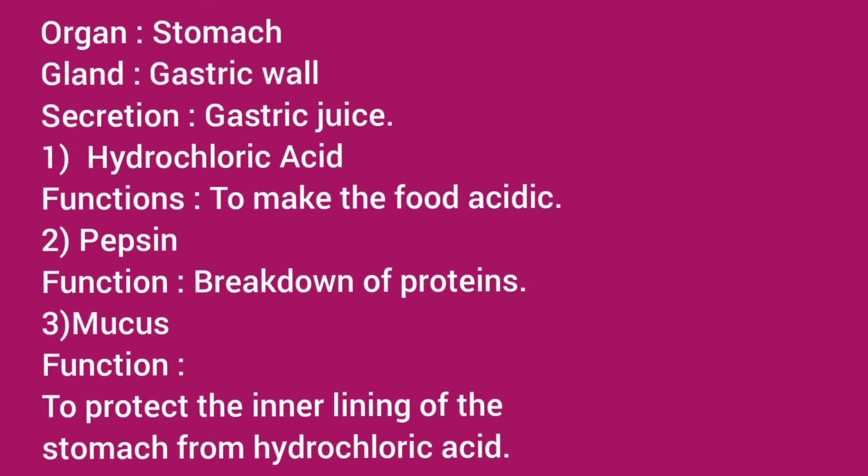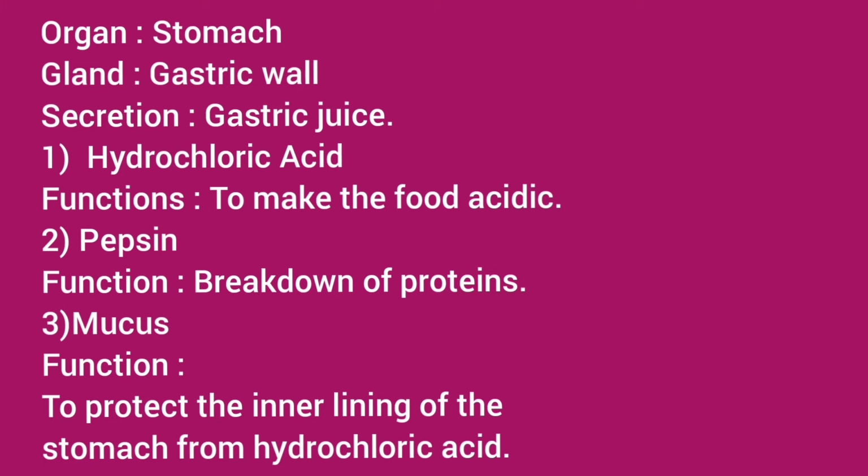Now the next organ is the stomach, which contains the first gland, that is the gastric wall, and through the stomach gastric juices are secreted. First gastric juice is hydrochloric acid. Its function is to make the food acidic.